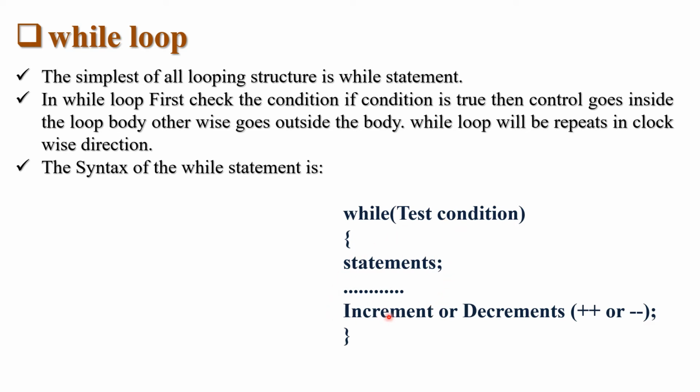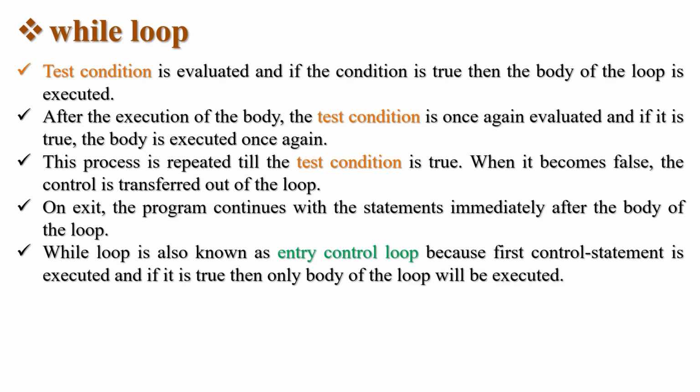It is similar to the if statement, but in the if statement the repetition is not done, whereas in the while statement the loop will be repeated until the termination condition occurs. The test condition is evaluated, and if the condition is true, then the body of the loop is executed.